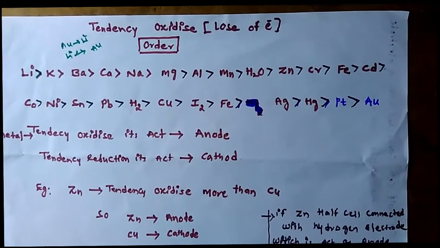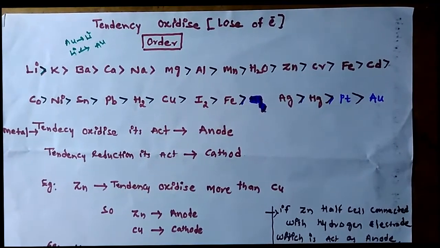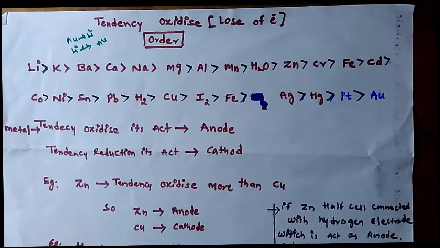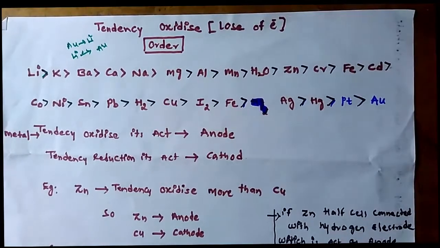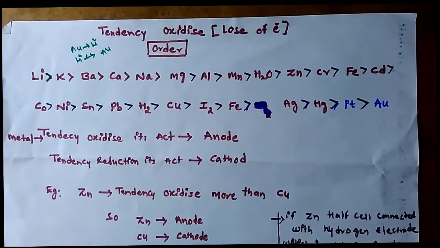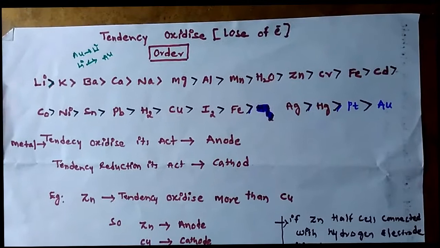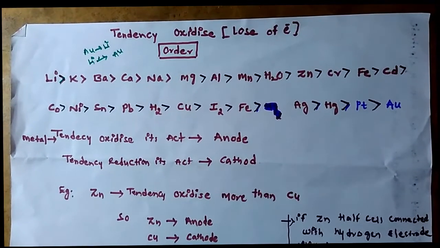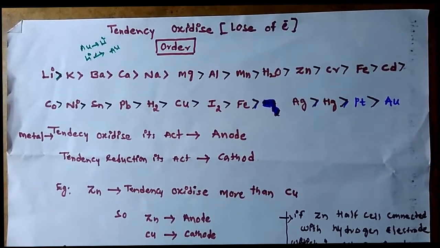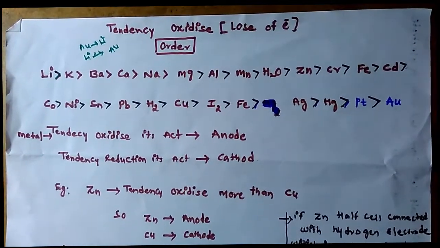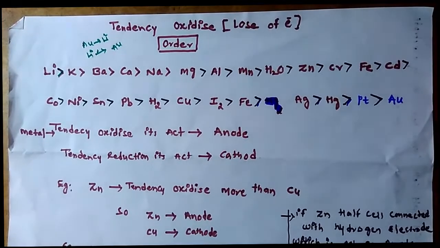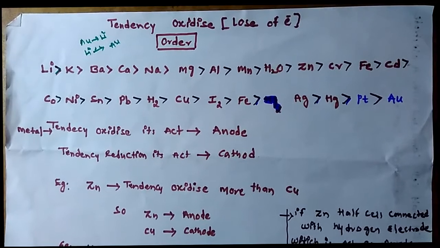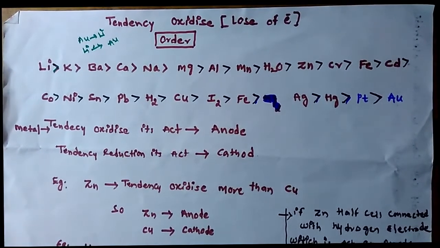Right now in this class, I go to the explanation about the tendency to oxidize. Tendency to oxidize means the ability to easily lose electrons from the metal. That is, it easily removes electrons from the outer shell. So the tendency to oxidize means having more capacity for the loss of electrons.